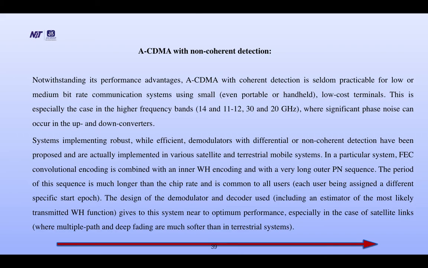Systems implementing robust while efficient demodulators with differential or non-coherent detection have been proposed and are actually implemented in various satellite and terrestrial mobile systems. In a particular system, FEC convolution encoding is combined with an inner WH encoding and with a very long outer PN sequence. The period of this sequence is much longer than the chip rate and is common to all users. The design of the demodulator and decoder used gives this system near to the optimum performance, especially in the case of satellite links.